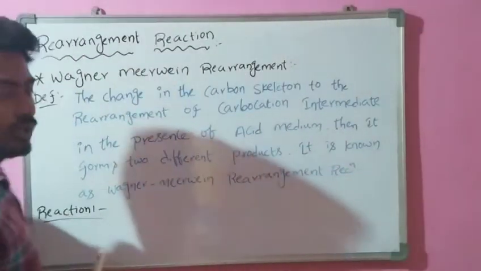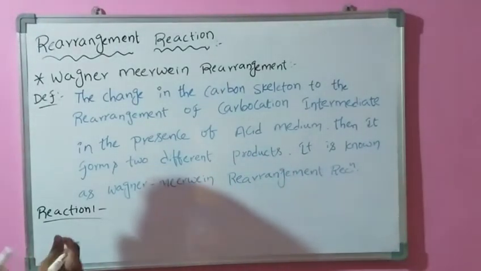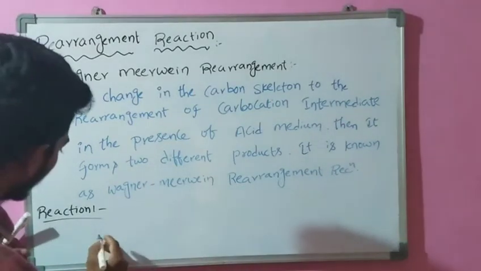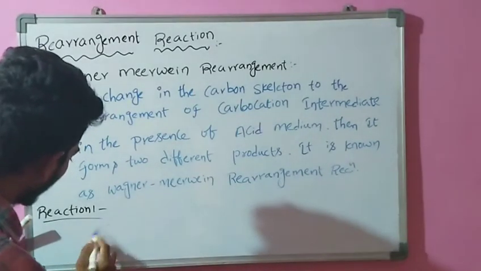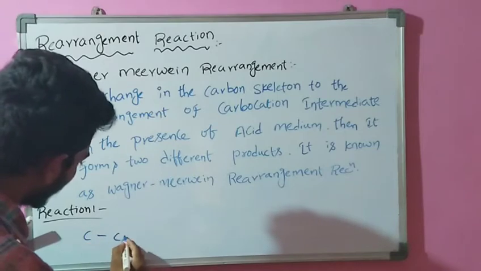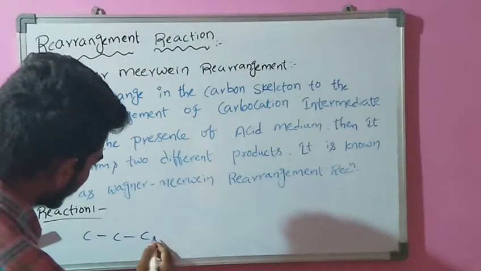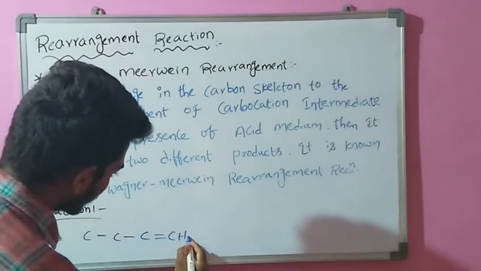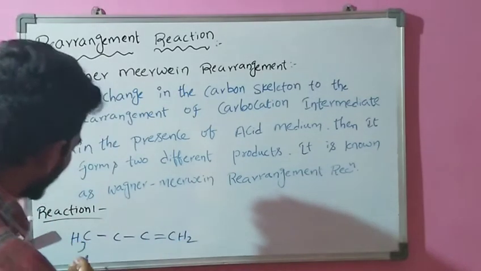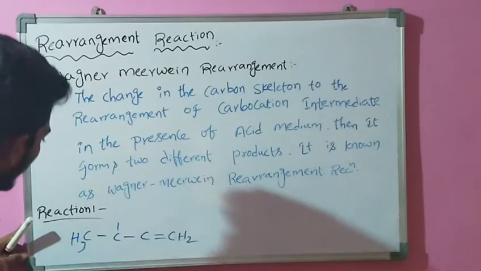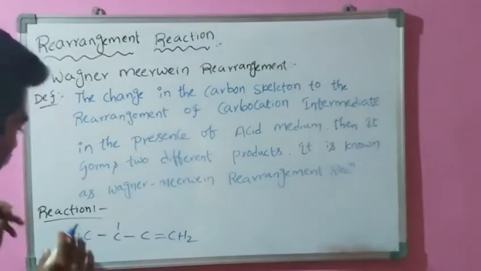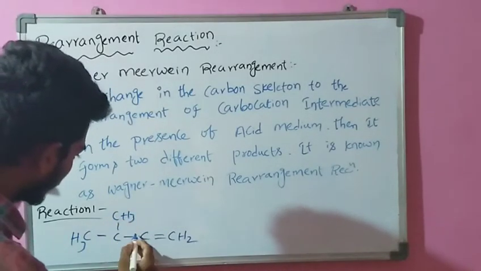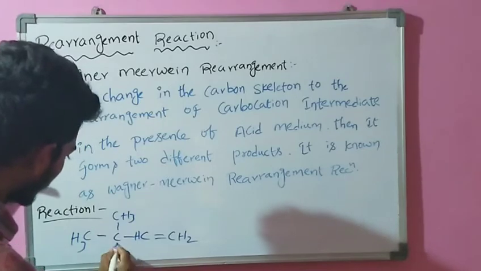Now coming to a reaction. Here initially we can take 2-methyl butene, CH3 CH.